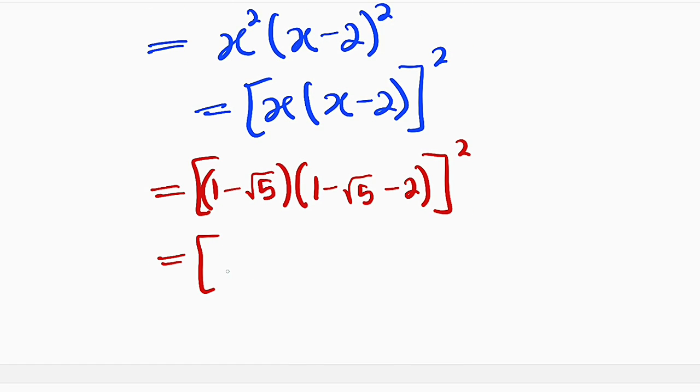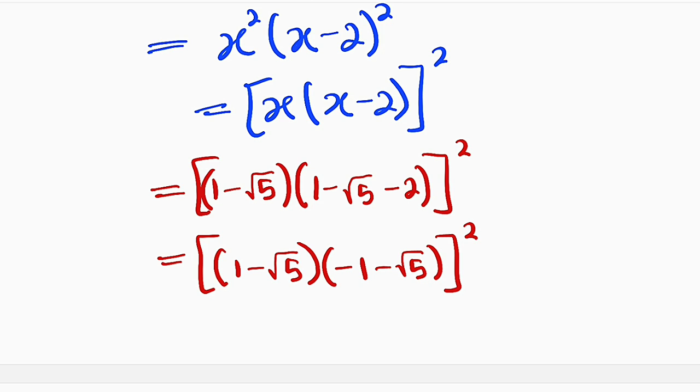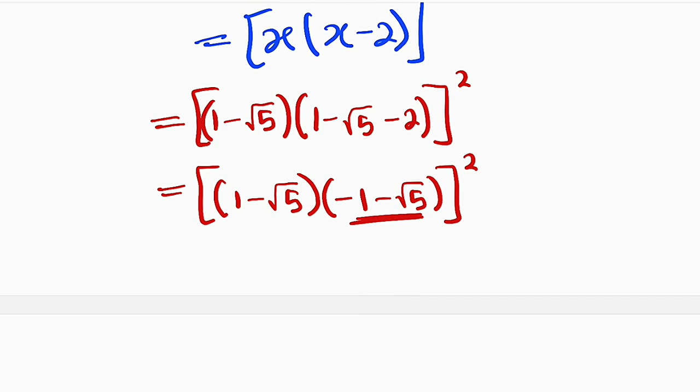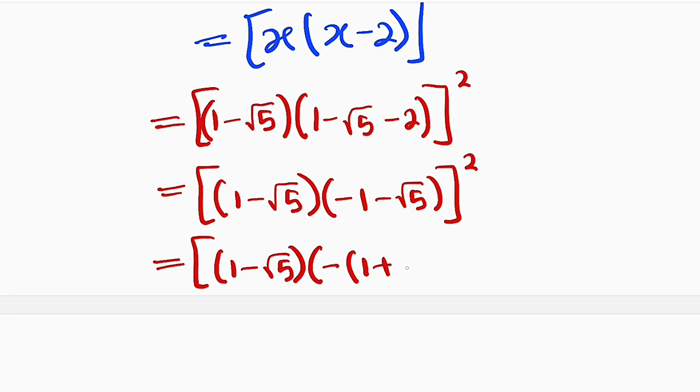This is equal to 1 minus root 5. Right? Then 1 minus 2 is minus 1. So we have minus 1, then minus root 5, whole squared. And from here we can factor out negative 1. So this is equal to 1 minus root 5 multiplied by, how can I do that? I can say, okay, negative 1 plus root 5, something like this, right?